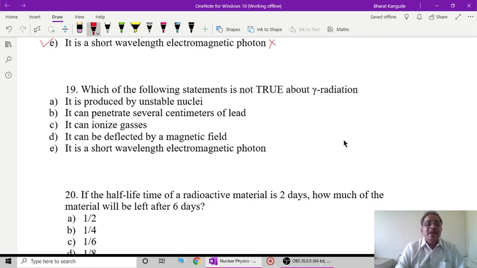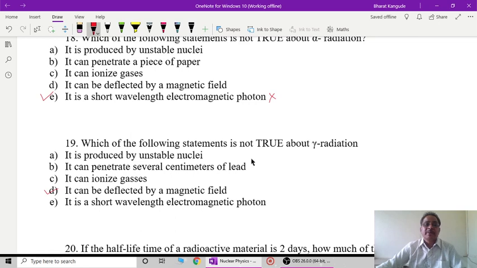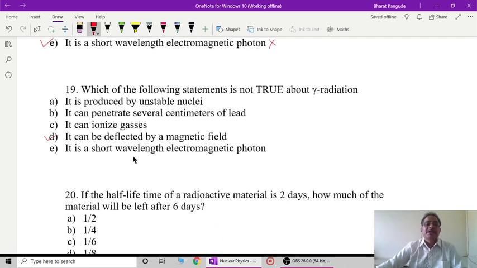It can be deflected by magnetic field, and this is the wrong, not true statement, because these photons or gamma radiations do not have any charge. Therefore, there is no question of deflection either by electric field or magnetic field, and therefore option D is the correct option for question number 19. It is a short wavelength electromagnetic photon. This is also correct, whereas in question 18 that was the wrong statement, but here in the case of gamma radiation this statement is true. So option D is the wrong option, and that's why this is not true for gamma radiations.